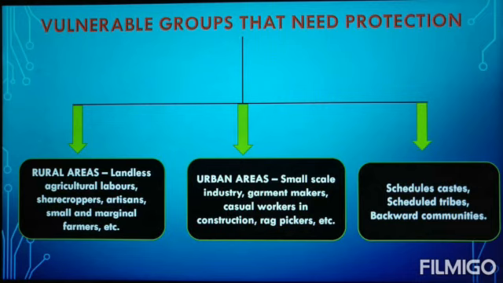And students, apart from these two, there are also workers from the scheduled castes and scheduled tribes who work in the unorganized sector, and these people need to be protected.